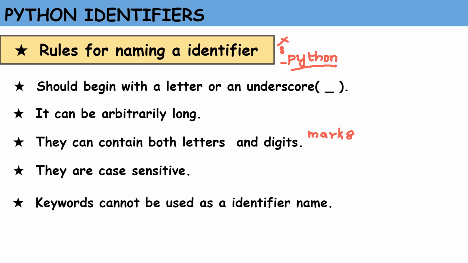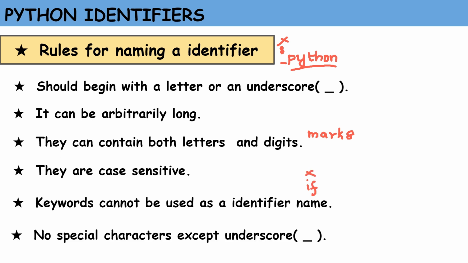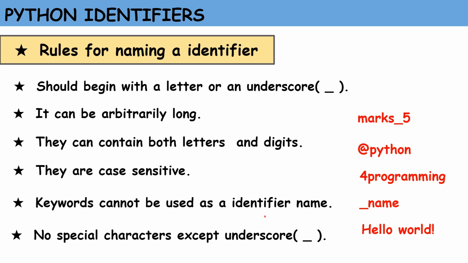Keywords cannot be used as an identifier name, as keywords already have a predefined meaning. They cannot be used as any identifier name. No special characters except underscore, say for example, exclamation mark, @ symbol, hash symbol. So no other special characters except underscore can be used in an identifier name. So here we have some valid as well as invalid identifiers. Find out which are the valid identifiers and write them down in the comment section.